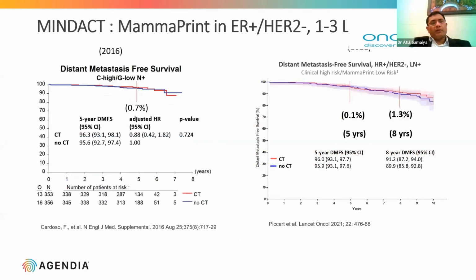If you see the high risk group, because 48% were lymph node positive. In this group also, at 5 years in 2016, there was hardly a difference of 0.7% in high risk patients if the MammaPrint score is low. And similarly, at 8 years, with the low MammaPrint score, the survival difference between endocrine therapy alone and endocrine plus chemotherapy was only 1.3%. So safely, even clinically high-risk patients can avoid potentially toxic chemotherapy if the MammaPrint score is low.